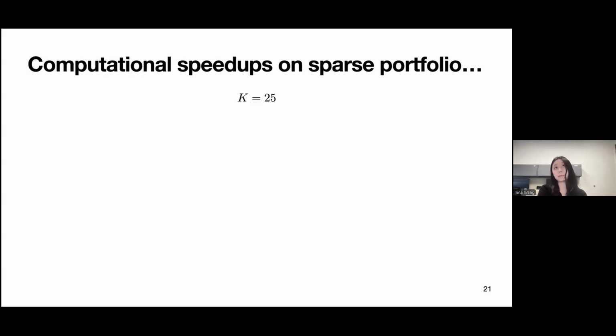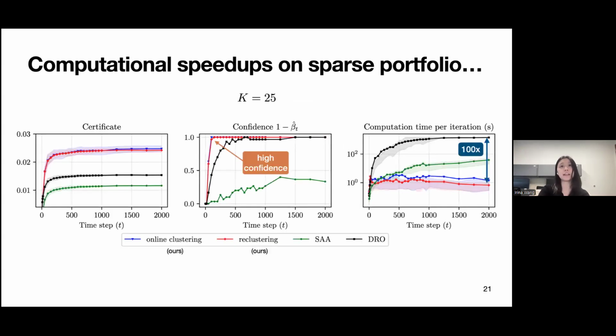We show the computational speedups for this problem, where we choose K, the number of clusters, to be 25, and we're looking at a horizon of 2,000 time steps. So over 2,000 time steps, we're getting new information at each time step. On the left-hand side, we have an in-sample certificate. Our methods are the red and the blue methods. We use two types of clustering methods: one is the online two-stage clustering that has lower memory requirements, and the other is a reclustering method, which is just k-means reclustering.